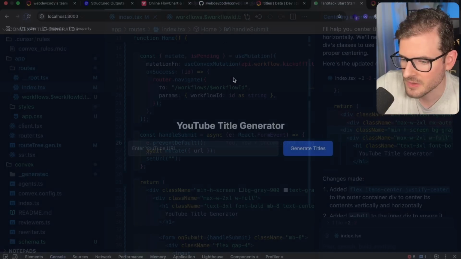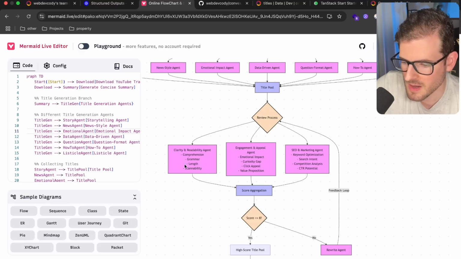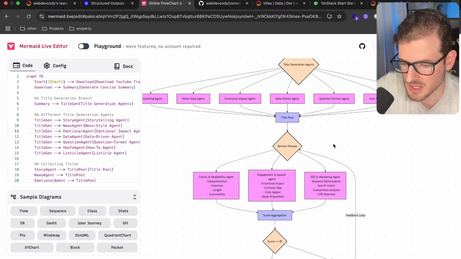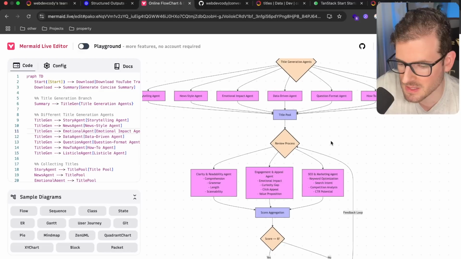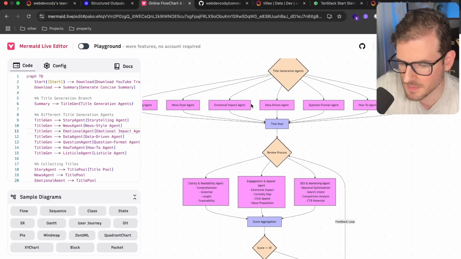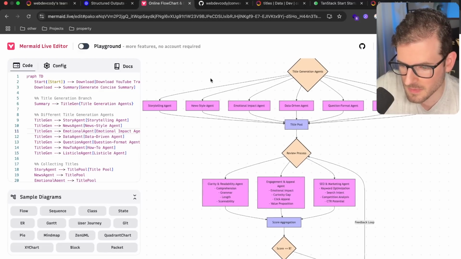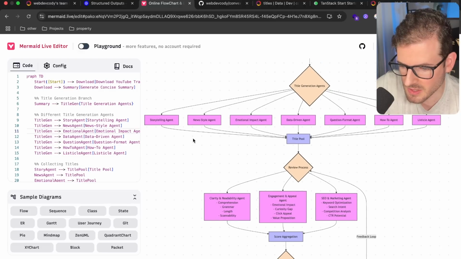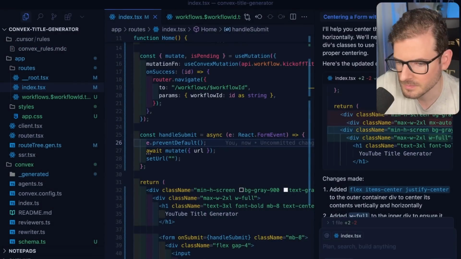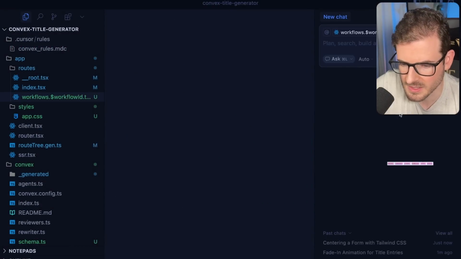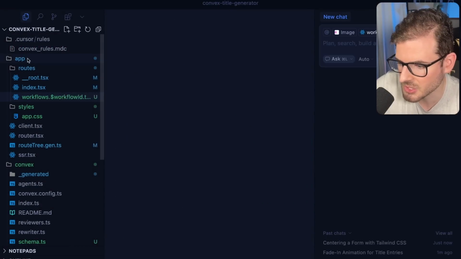I think some of the final things we talked about are having multiple reviewing agents. I'm not sure if it's better to just have one. We did the whole looping thing, which is great. I think it's generating more titles and giving a chance to improve titles based on existing outputs. I just want to add a few more agents. Would it be cool to add some of these other types of agents, like a storytelling agent? For example, I could just grab all these.